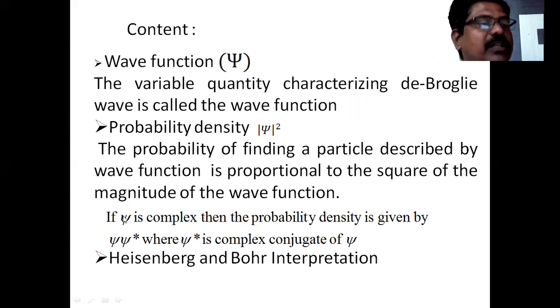So this also gives you the square of the magnitude of the wave function. That's nothing but the probability density.